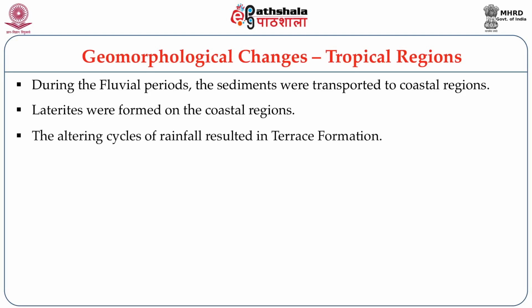And also, this heavy rainfall resulted in terrace formation. Terrace formation means that because of the heavy rainfall and the transportation of the sediments, the land was getting eroded, and because of that, the level of the land was going down, especially in the river valleys.